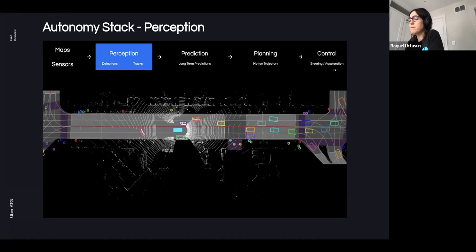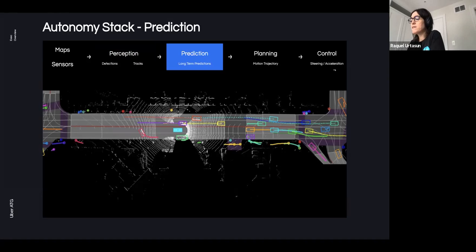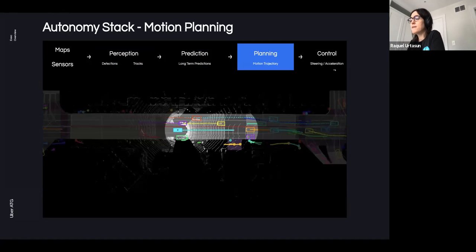The perception system is then responsible for estimating where the objects are in the scene, here depicted with rectangles for vehicles and circles for pedestrians. The prediction system then takes the output of perception and estimates the potential trajectories that the actors might take in the next few seconds. Then the motion planning module focuses on a region around the self-driving car and estimates the safest maneuver towards the goal that the vehicle should do in the next few seconds.